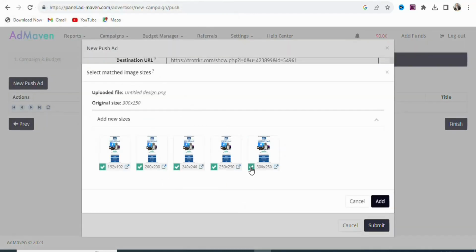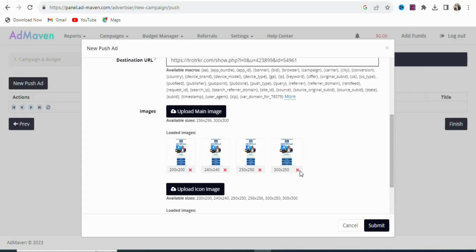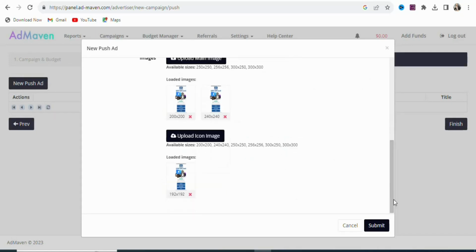Once that is done, you are going to deselect some of them. Once that is done, you are going to click right here, add. As you can see, that has been done. Let's deselect some of these images. Let's leave it like this. As you can see, that has been done. So we have now uploaded the offer images.